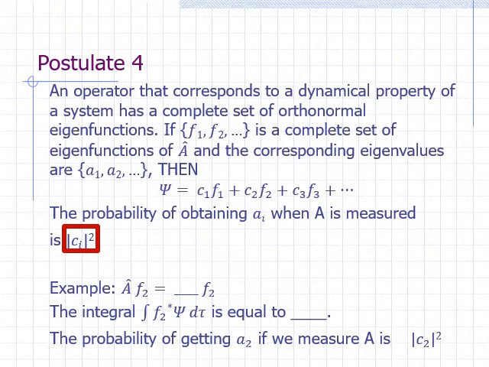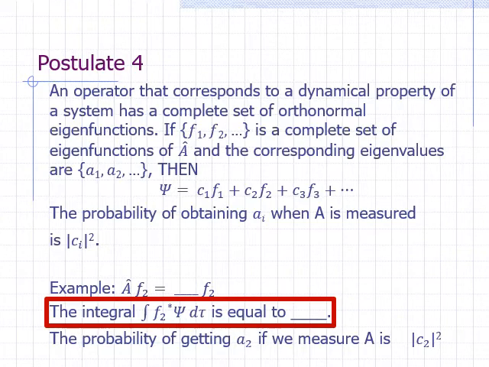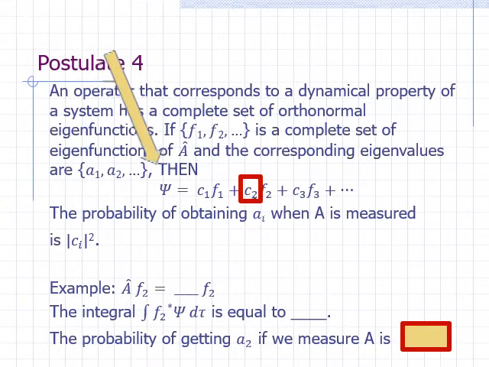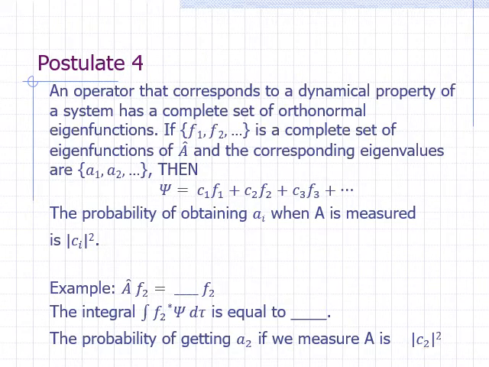coefficient c sub i. For example, the postulate is saying that if we apply operator A on function f2, we get a constant times f2. That constant is a2. If we take the integral of f2 star times psi over all space, the number we get is the coefficient of f2, which is c2. If we were to measure property A, the probability that we would get a2 is the square of the absolute value of the coefficient of f2. That's the absolute value of c2 squared.